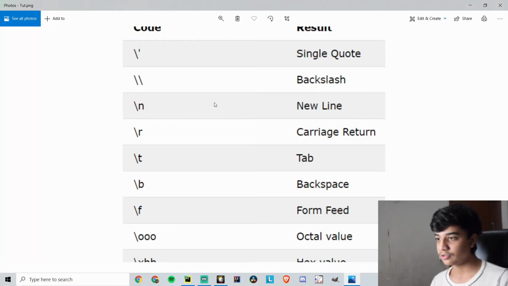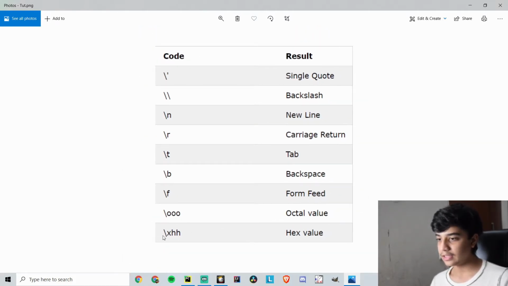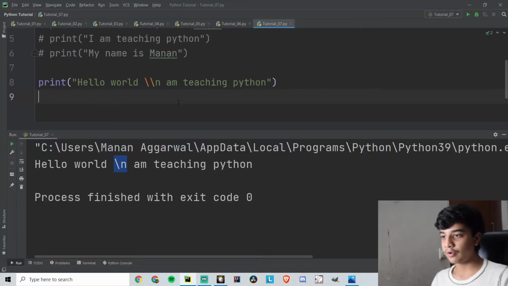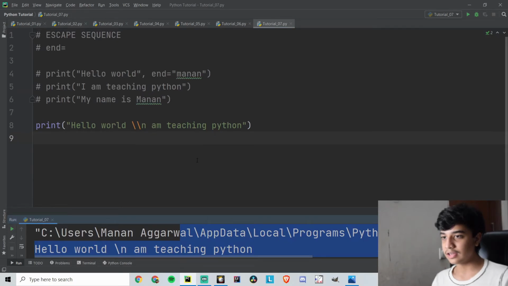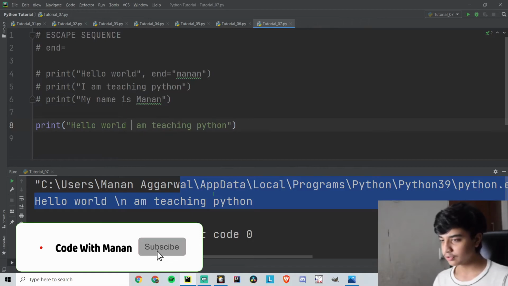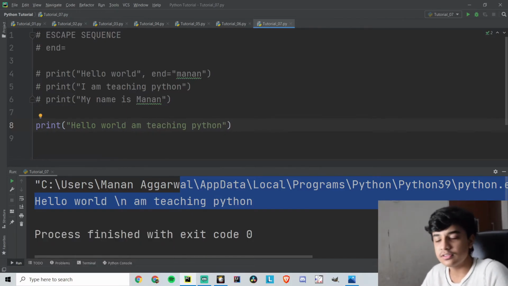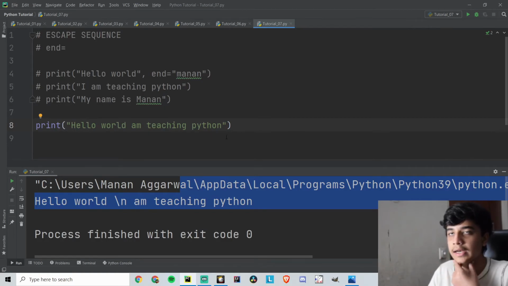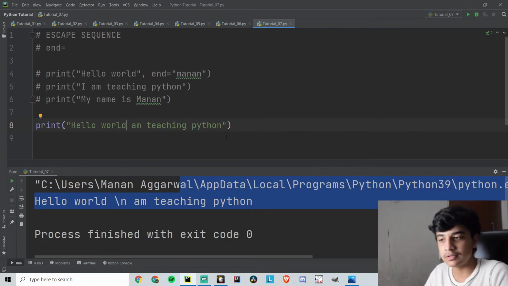And then we have \n for new line, \t for tab, \b for backspace, and \xhh for hex value, but normally we only use \n and \t. So that's all for this escape sequence lecture. You can make changes and do some other crazy stuff. You can try out things right here. That's it for this session. I will give you the link for this image for your reference, or you can go online and search for different escape sequences. I hope that you're clear with it.